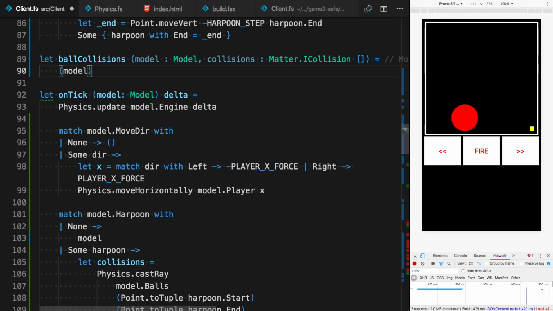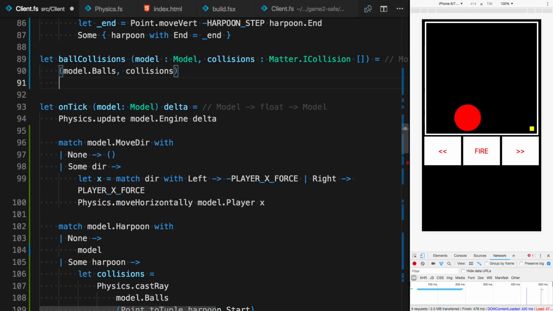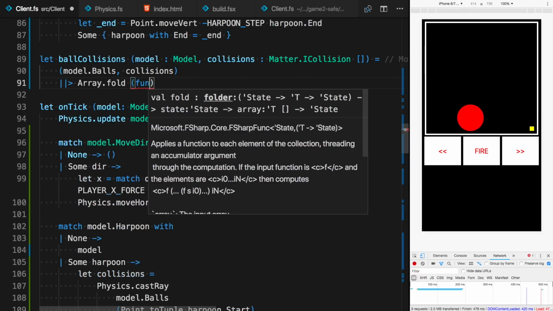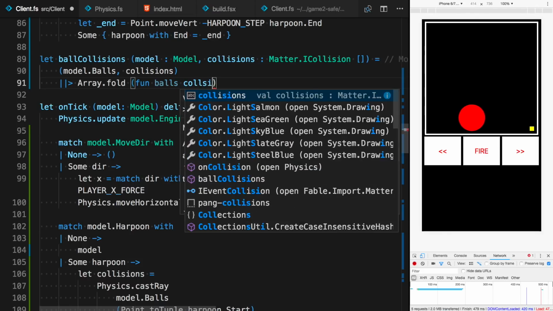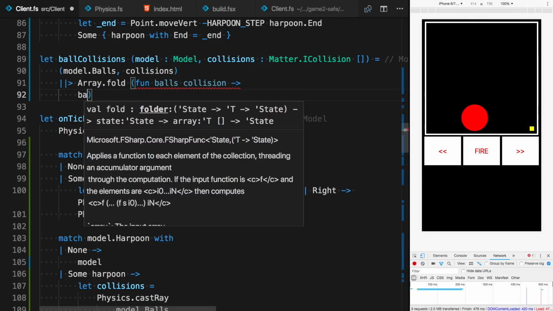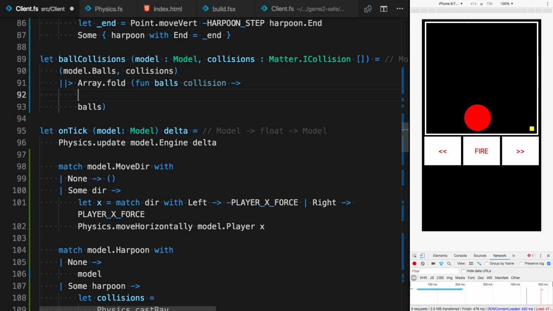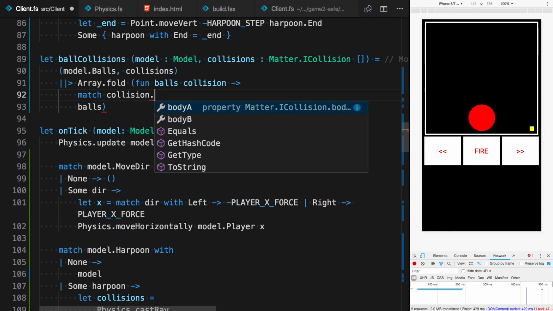I pass it like that, like in a tuple. So fold through all collisions and collision. Oops. And just for now, return balls to compile. Okay, it compiles, cool. And I'll pattern match, because collision has a body A and body B. So basically, two objects have a collision.